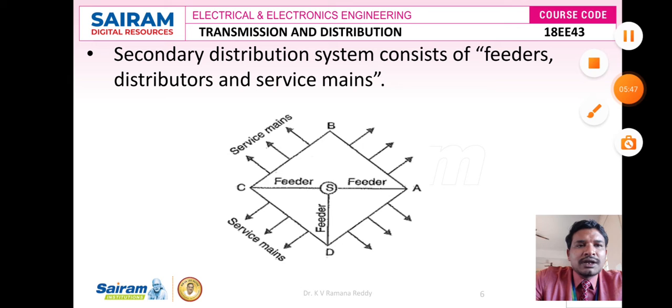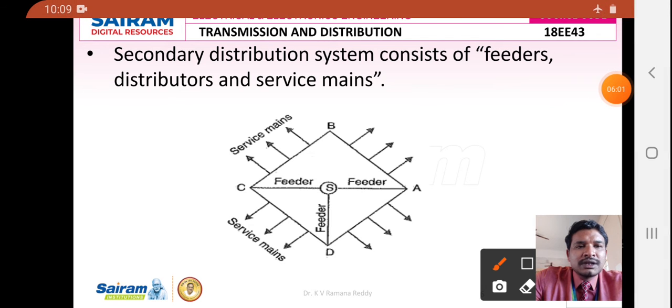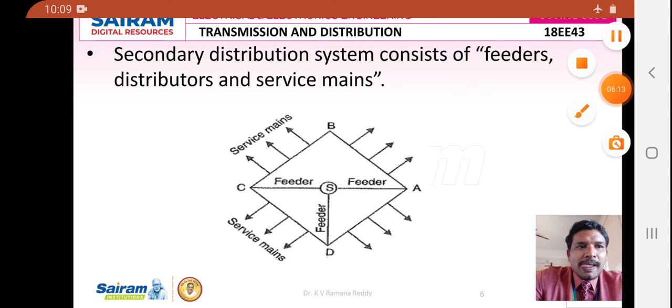In this figure we are going to show a secondary distribution system, which consists of feeders, distributors and service mains. If you look closely, this figure consists of a substation, S. From here SC, SA and SD are called feeders.